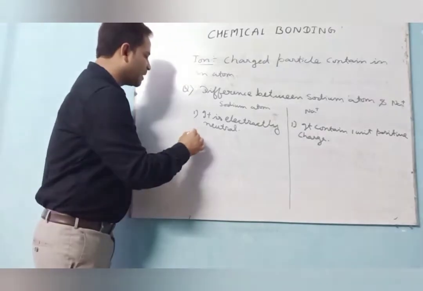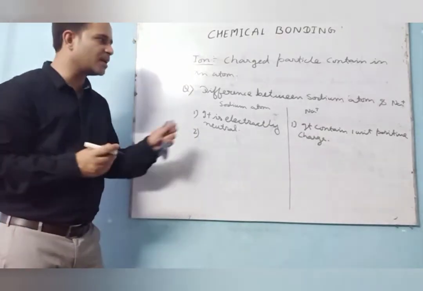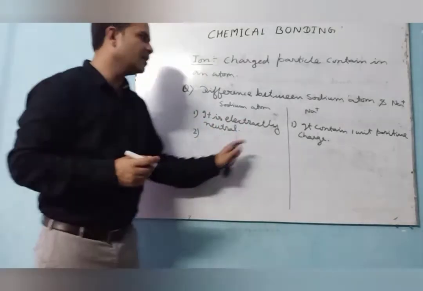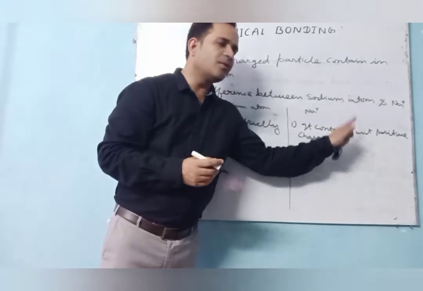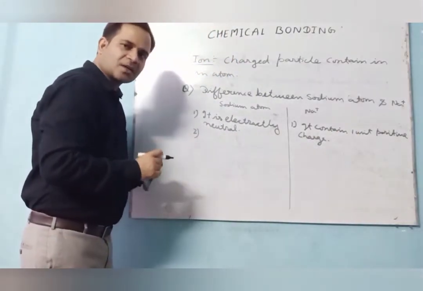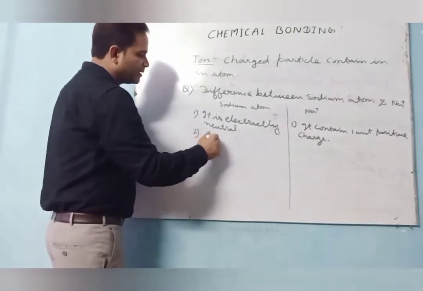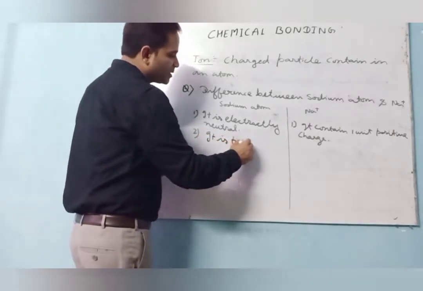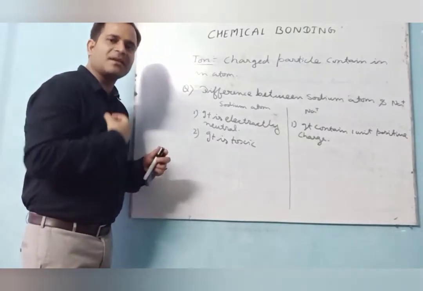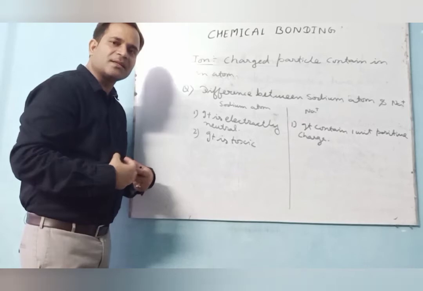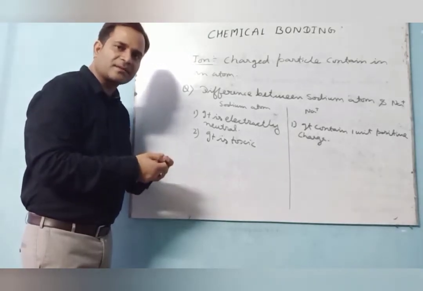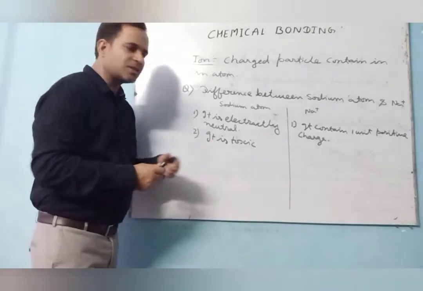Now second one, what is the difference between sodium atom and sodium ion? The first: the atom is electrically neutral, while the ion contains 1 unit positive charge. Now on the basis of toxicity, the sodium atom is toxic, because when you engulf sodium directly, it reacts with so many chemicals within the body cells, and it is very harmful, leading to death. So it is toxic in nature.